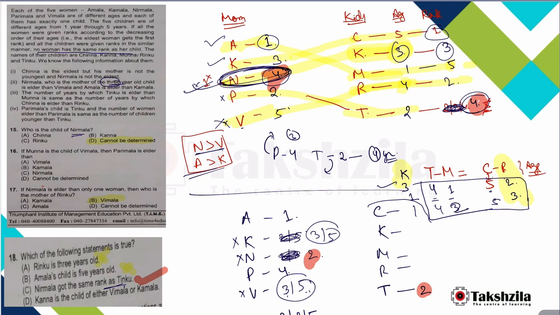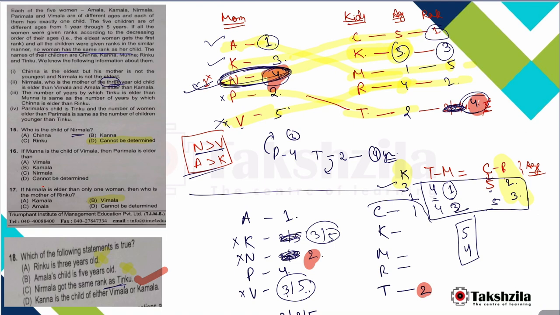If Munna is the child of Vimla. So Munna is having rank 1 in this case, and age 1 means rank 5 and age 2 means rank 4. So Munna is the child of Vimla.